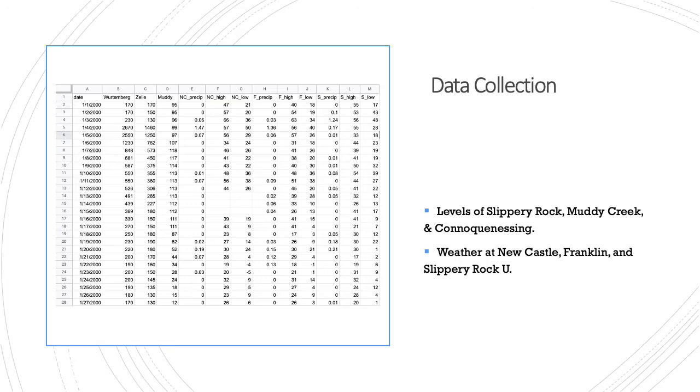The first step in this program was to choose the data that would be used to train and test my model. I chose the river levels of three rivers: the Slippery Rock Creek itself, Muddy Creek, the only tributary of Slippery Rock that has a gauge, and the Connoquenessing, which is nearby to Slippery Rock and has a very close watershed, so the data would be accurate and helpful. I also chose the weather data from three weather stations: Newcastle, Franklin, and Slippery Rock University.